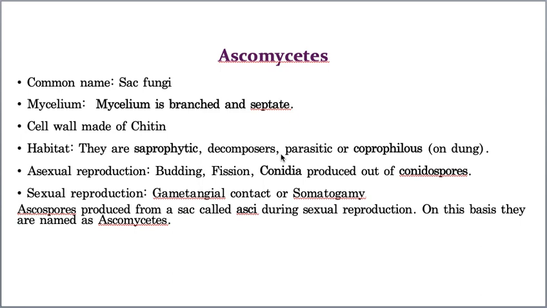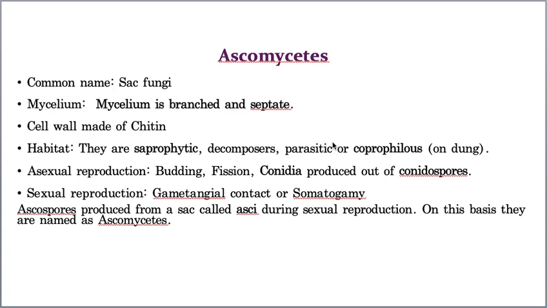Now, if you take the habitat, what is habitat? The place where the organism lives is called its habitat. And in habitat, what is the meaning of saprophytes? The organisms which live on dead and decaying organic matter. They depend upon dead and decaying matter, so they are called saprophytic organisms, or you can call them decomposers. The words are different but the meaning is the same, so please don't get confused by reading saprophytic and decomposers. The meaning is the same. And some are parasitic.